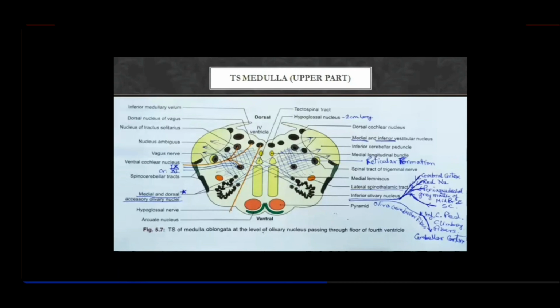You may find the ventral spinocerebellar tract, because it reaches to the level of the superior cerebellar peduncle, but the dorsal spinocerebellar tract you will not find further in upper segments of this brainstem, because it is going to be merged with the inferior cerebellar peduncle to reach the same side of the cerebellum.